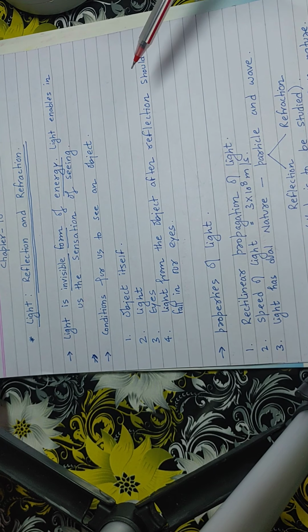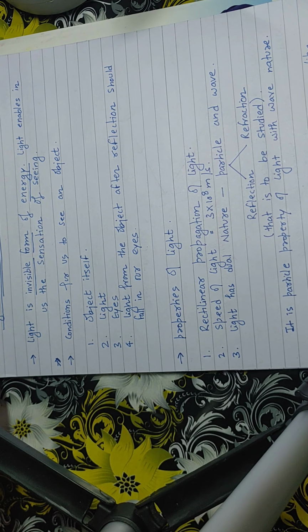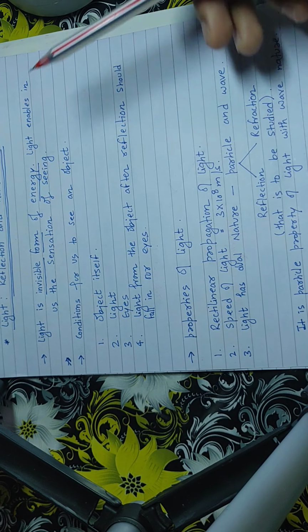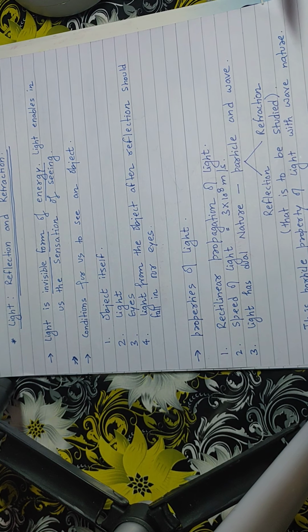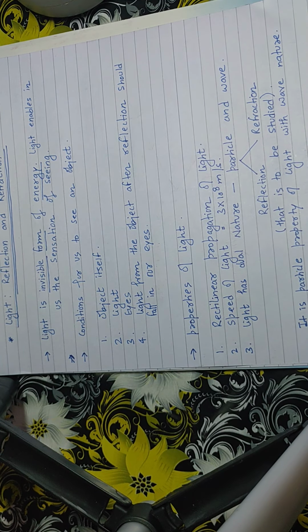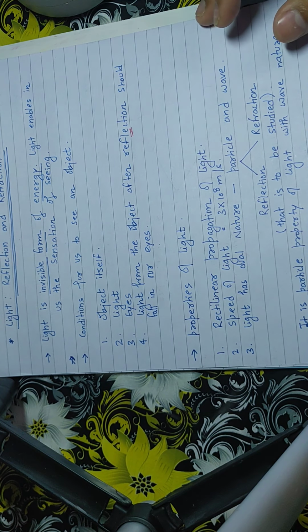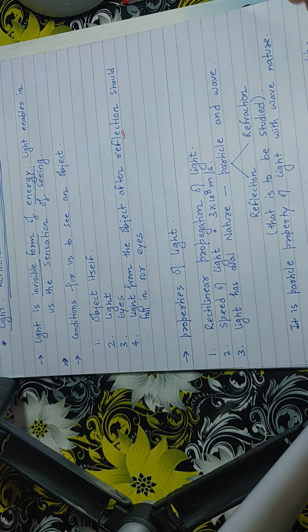Right? Now, what are the conditions for us to see an object? If there is an object, I want to see that object. So what are the necessary conditions? Number one, the object should be there. If the object is not present, then how will you see the object? Then light is necessary. Then you must have eyes, and the light from the object after reflection should fall into our eyes. This is the most important point, that light which is getting reflected from the object will fall into our eyes, then only we will be able to see the object.